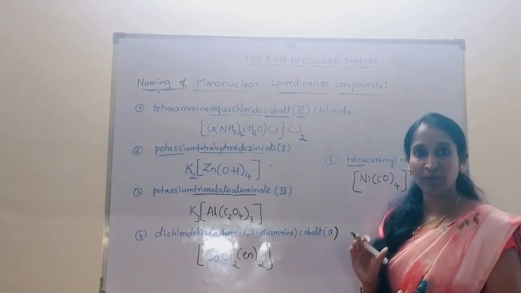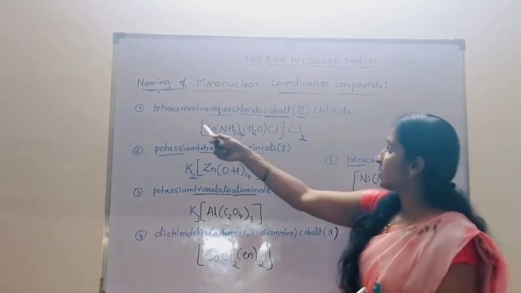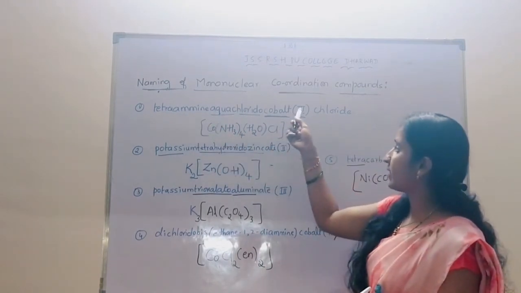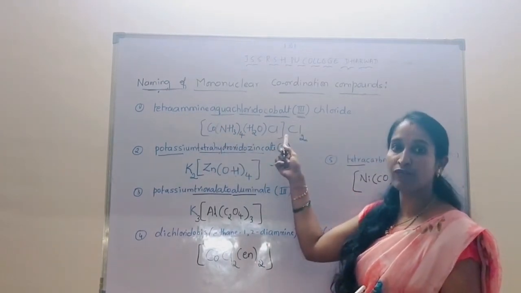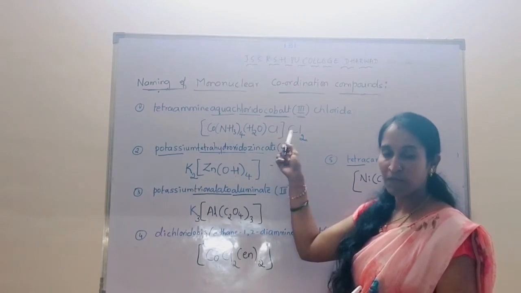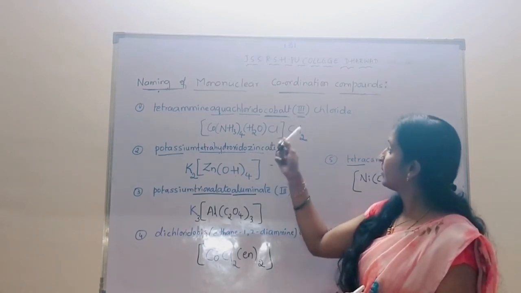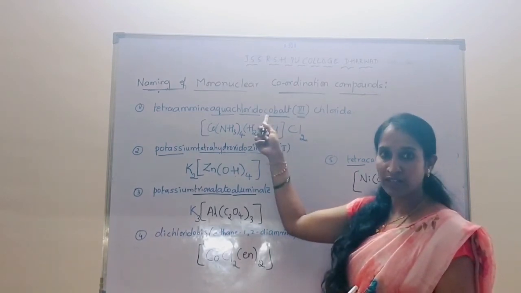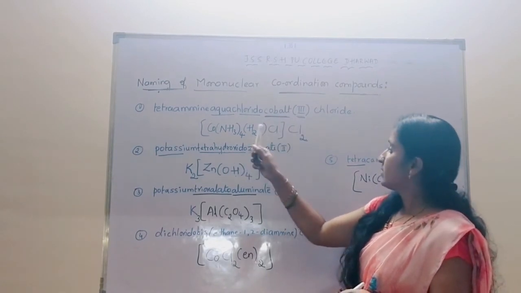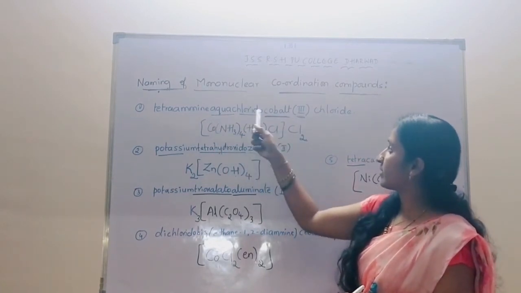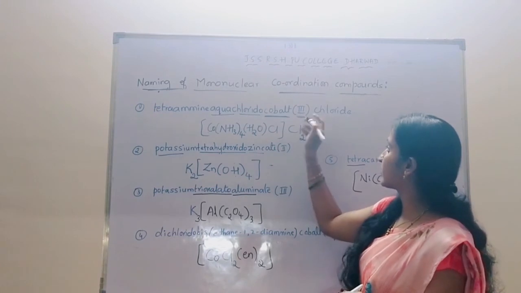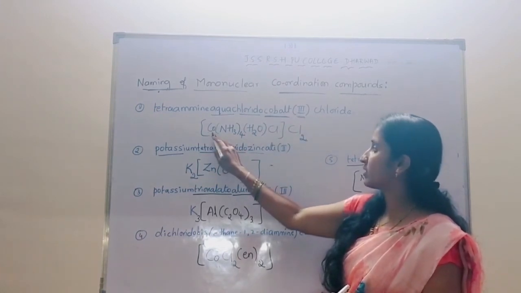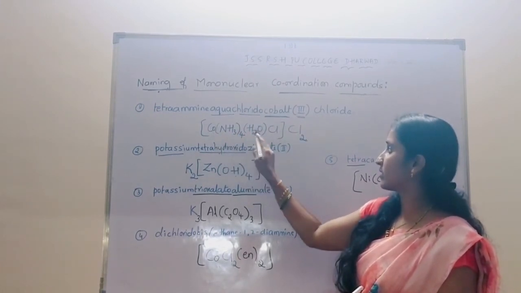Okay. So I am going to repeat it once again. They will give you the naming and ask you to write the formula. Maximum time they will give the formula and ask to write the naming. Okay. So when you write the formula, we have to consider the metal ion first, then the ligands. Is it clear?